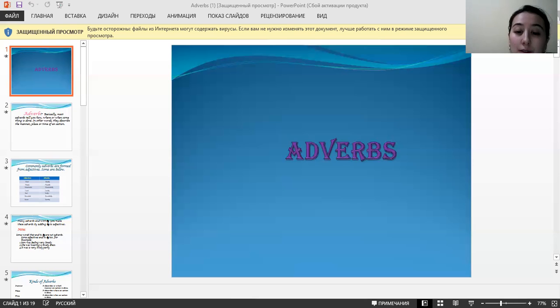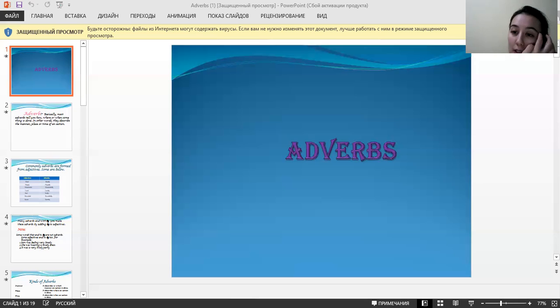Purpose and reason describe the purpose or reason of an action, why the action was done. Quantity and degree show how much, in what degree, or to what extent the action was done. So the main question here is quantity or degree. Affirmation and negation: it says yes if it's yes, it says no if it's no. We will talk about it later.